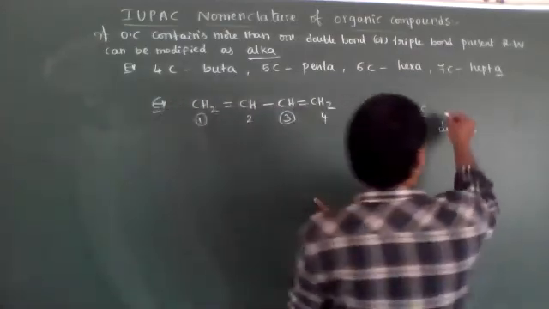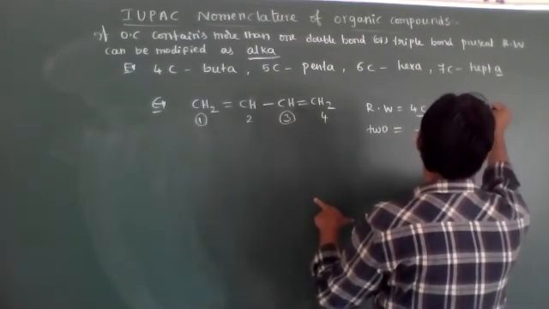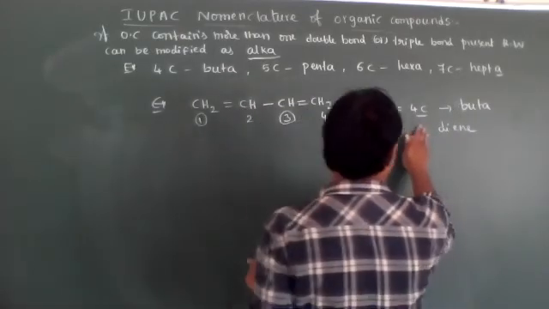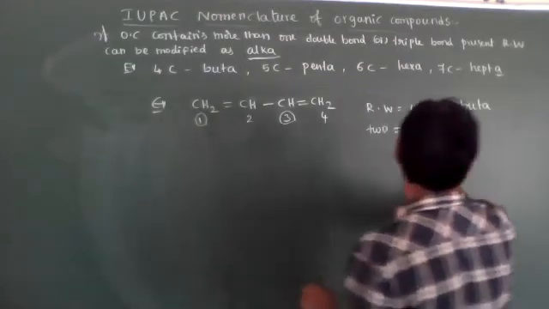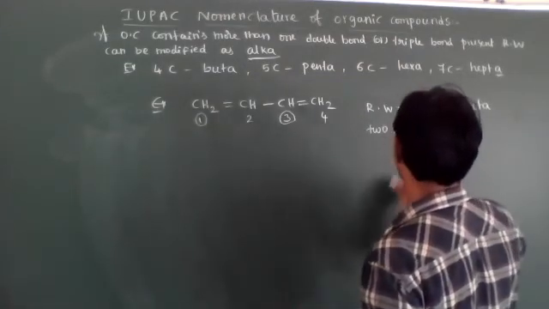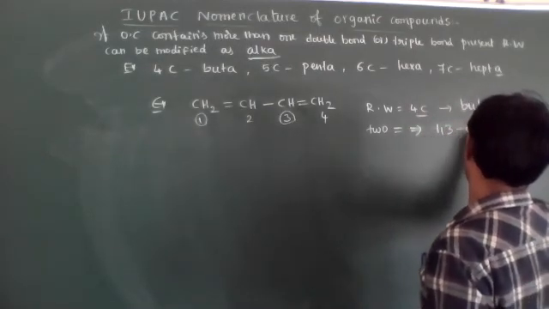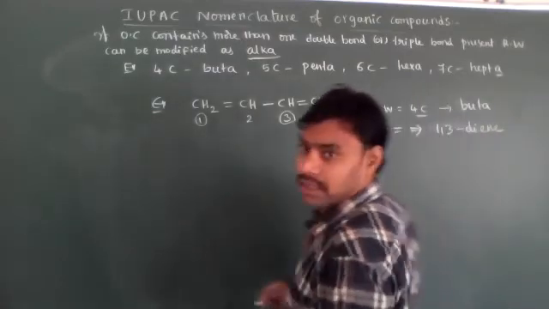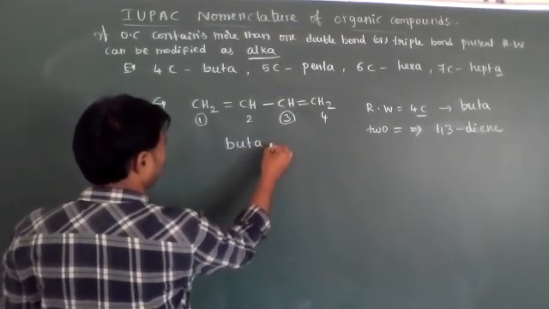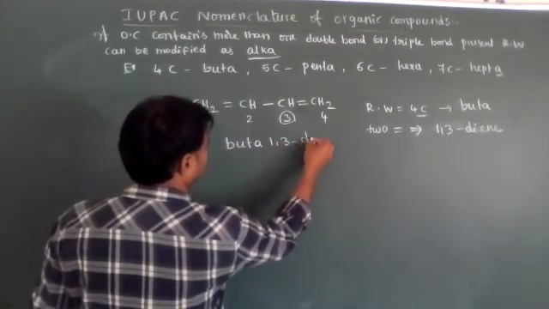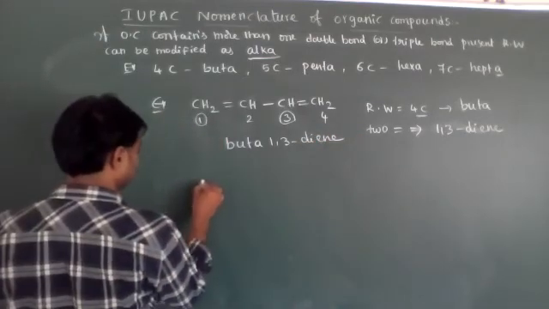The root word is 4 carbons, called but. Buta 1, 3 diene. Just add both, then we will get the name buta-1,3-diene. It is the IUPAC name. For example,